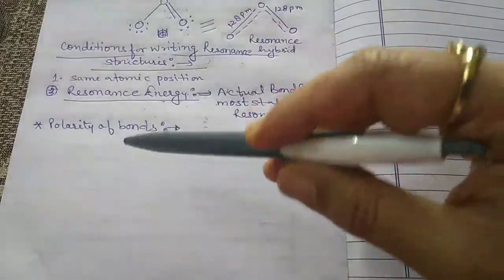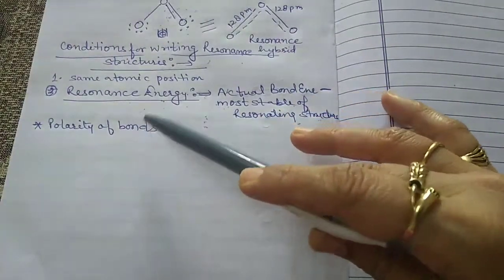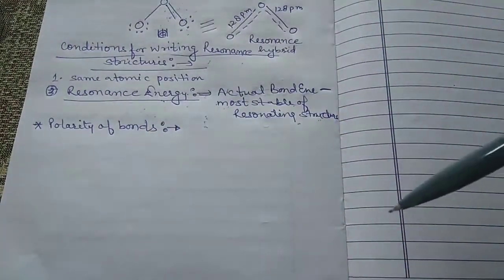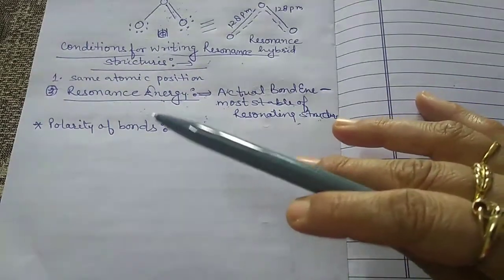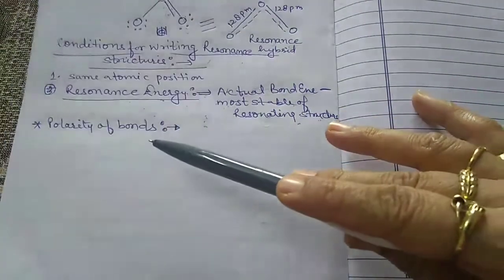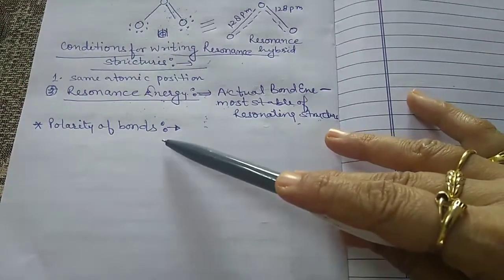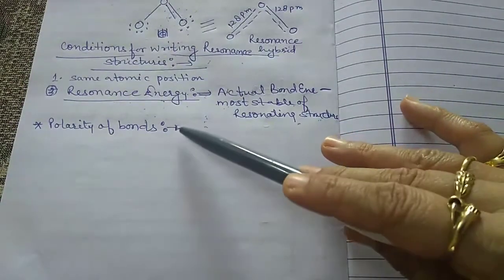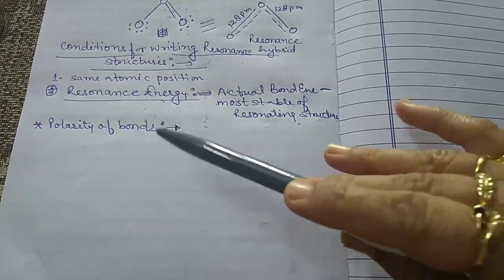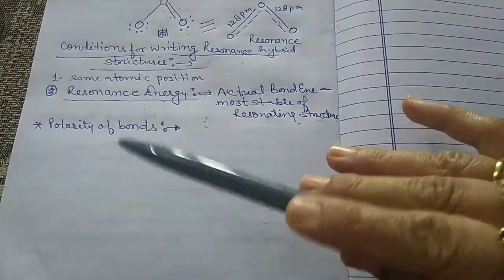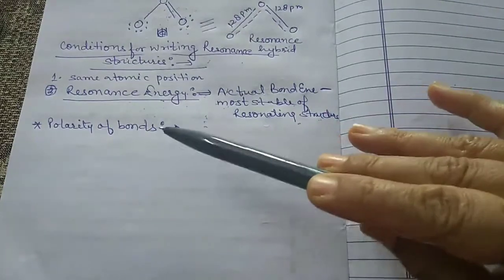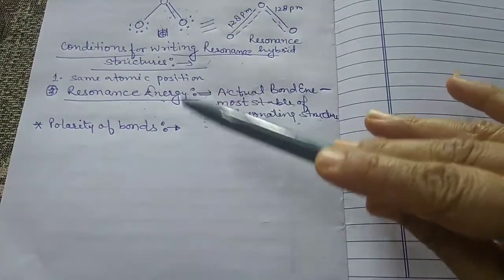Now the next topic is the polarity of bond. The existence of a 100% ionic bond or a covalent bond is represented by an ideal situation. However, in reality, no bond is completely covalent or completely ionic.